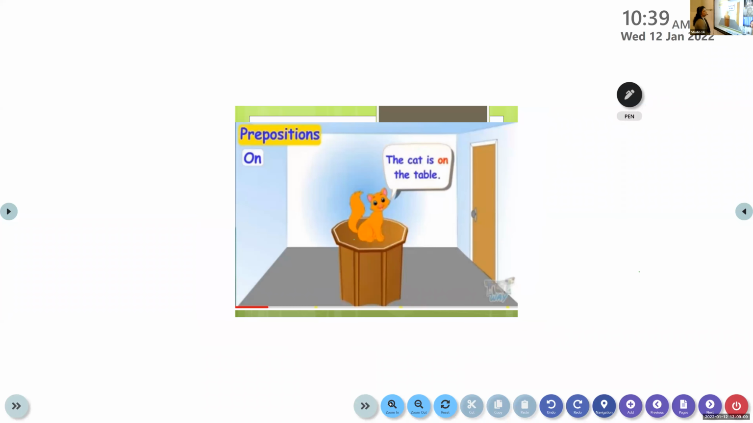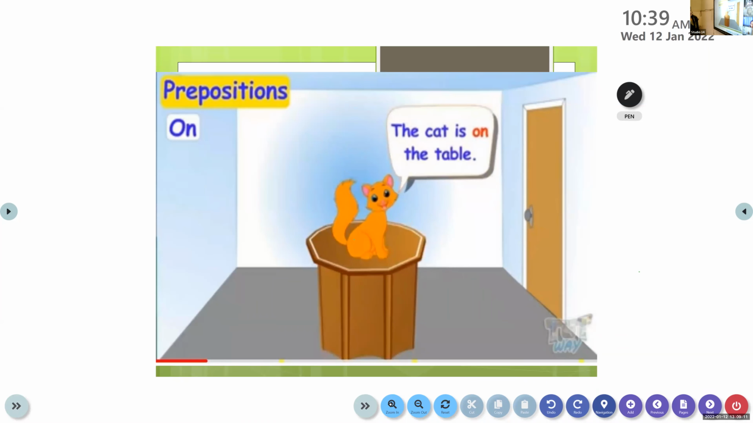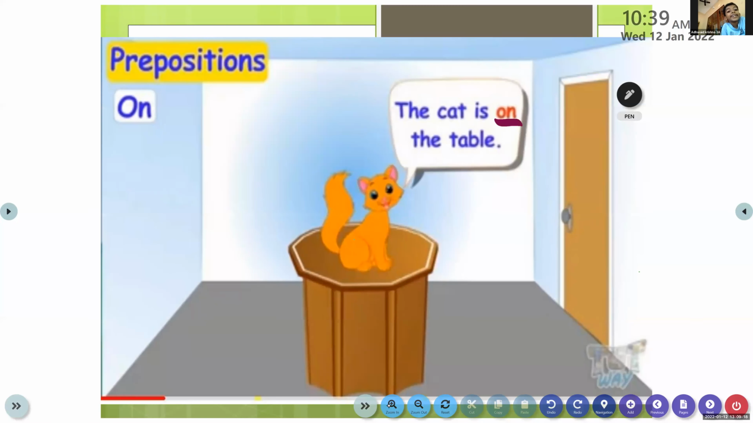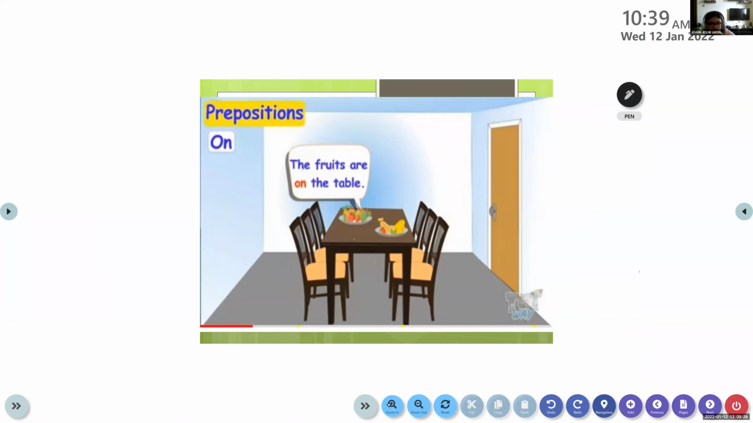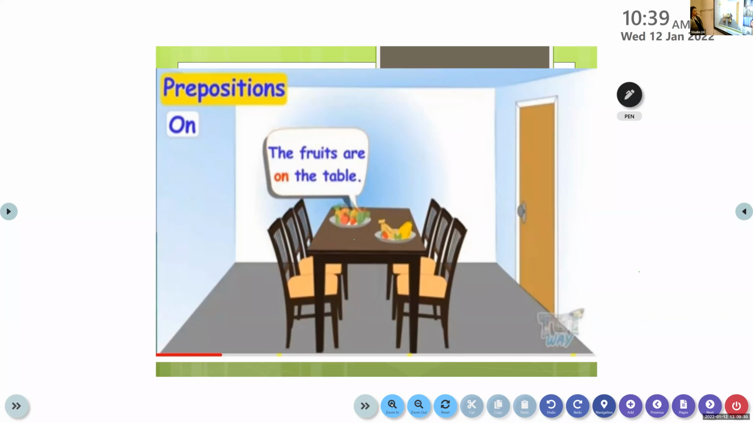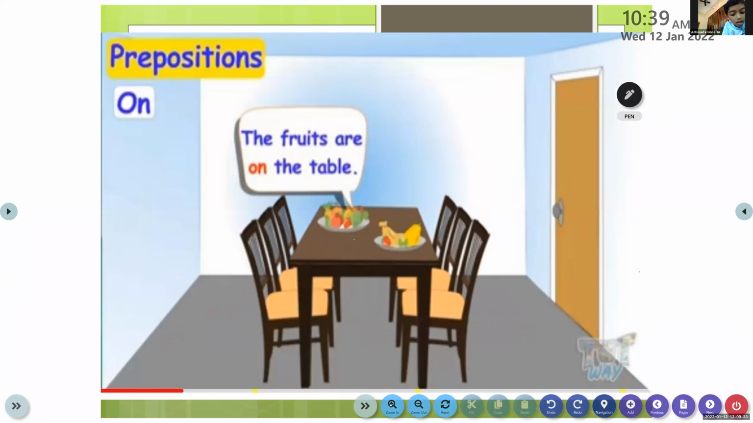Now, let's move on to the next one. Where is the cat? It's on the table. The cat is on the table. All of you look at the picture. If it's not legible for you, I'll zoom it and show it. The fruits are on the table. Yes, the fruits are on the table.